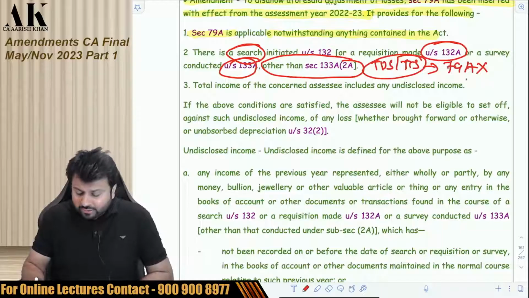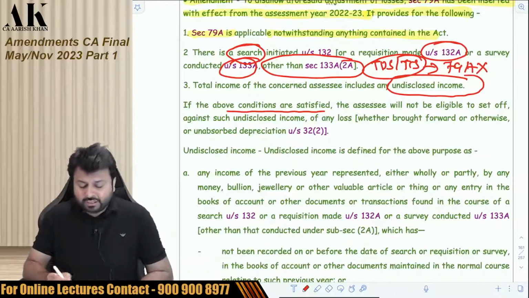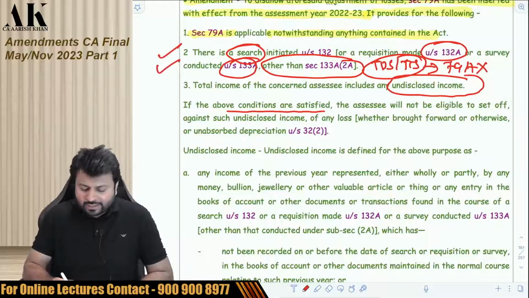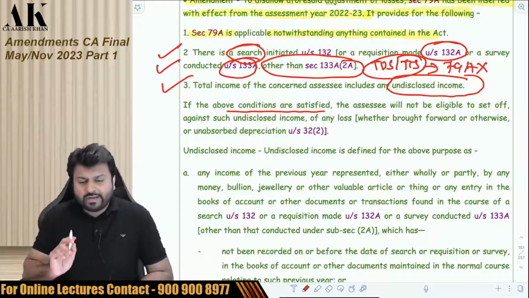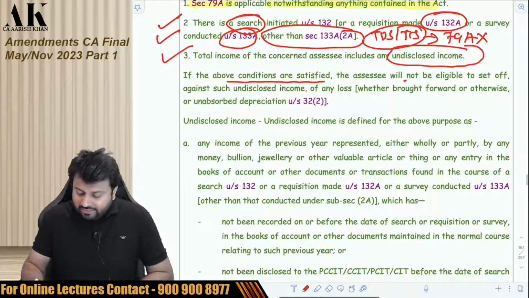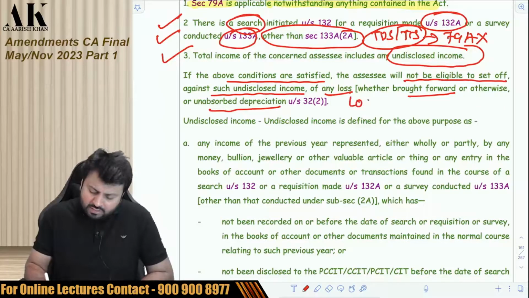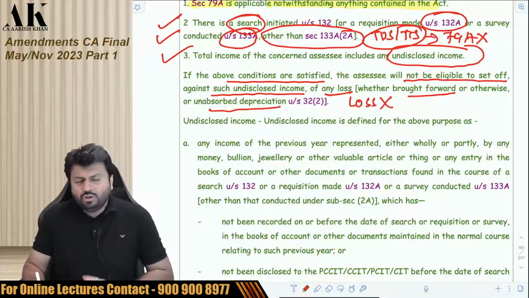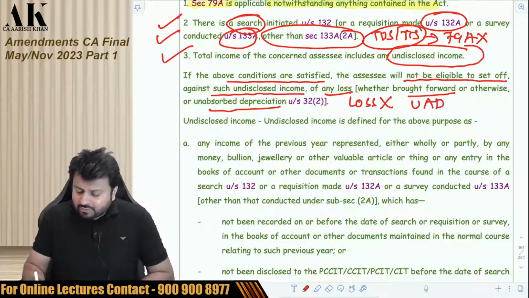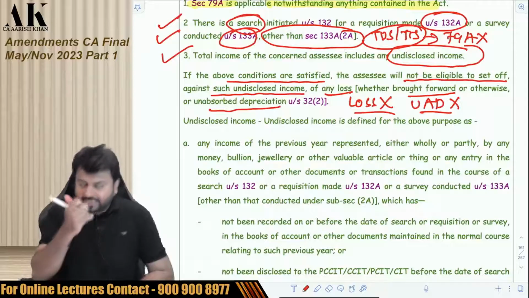The total income includes any undisclosed income if the above conditions are satisfied. What are the conditions? That is, there is a search or there is a survey and the total income includes any undisclosed income. Then the assessee will not be eligible to set off against such undisclosed income any loss, whether brought forward loss or even unabsorbed depreciation. Loss will not be allowed. No loss will be allowed to be set off against such income, nor any unabsorbed depreciation.